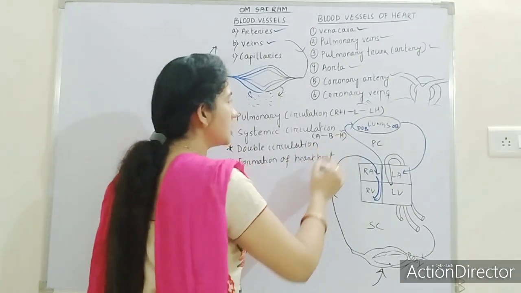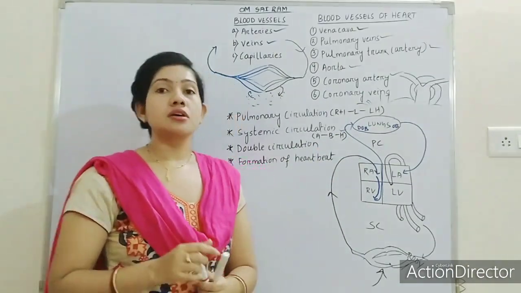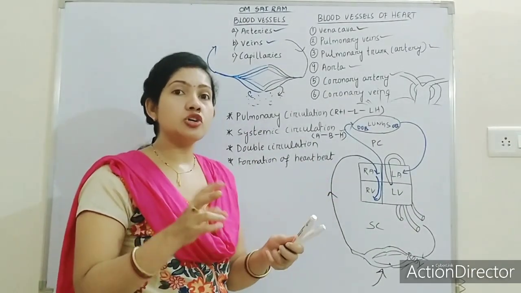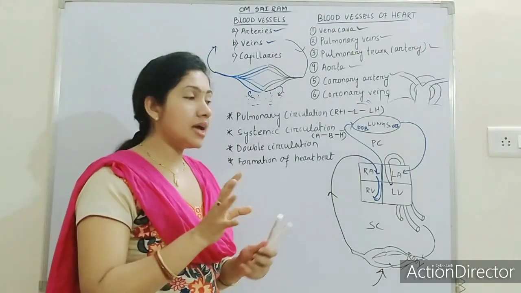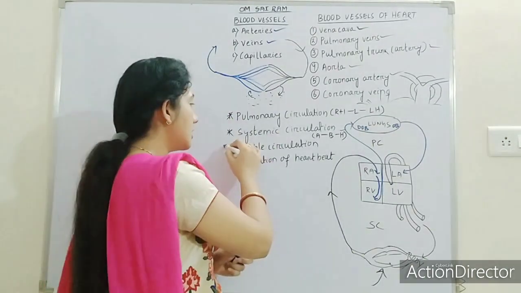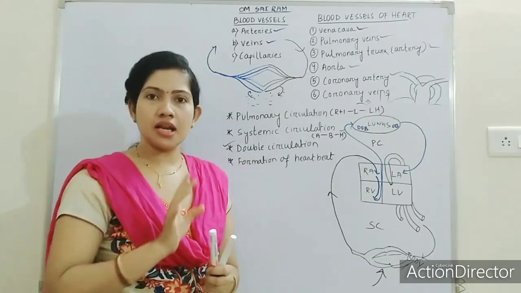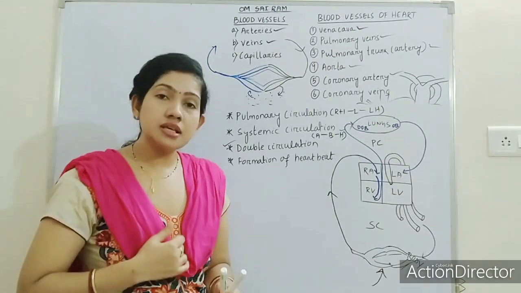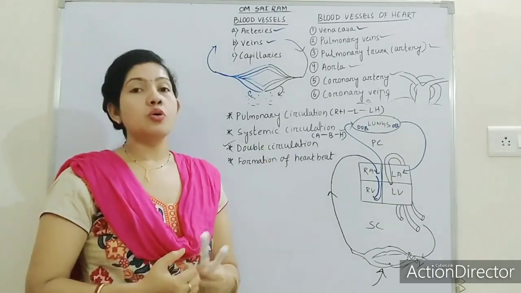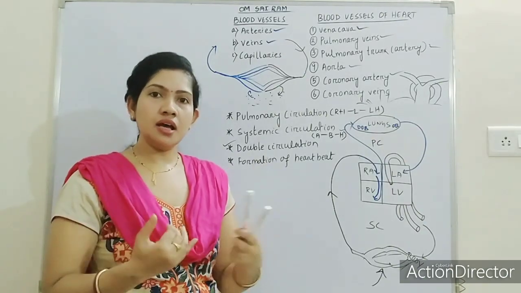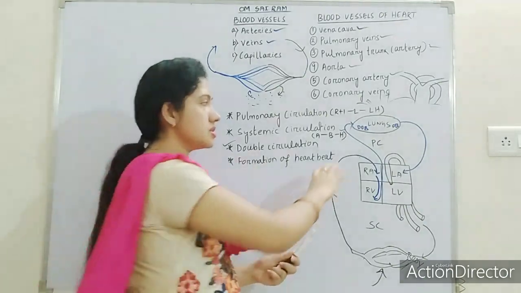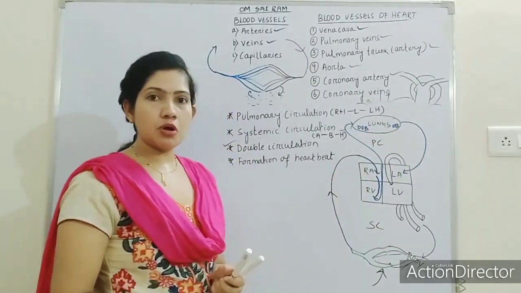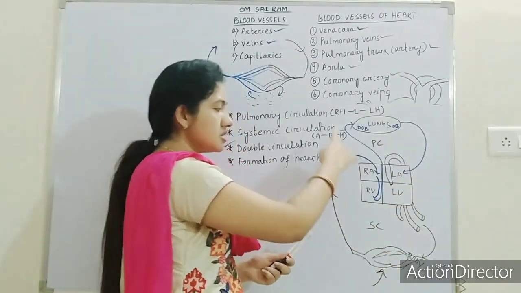So this is the what? Systemic circulation. Got it? So here one thing you can mark: blood is coming to the heart twice. That's why this kind of circulation is known as double circulation. This one I already said in the last class. So double circulation is a circulation in which the heart is receiving blood twice, once the oxygenated blood, once the deoxygenated blood. So this is clear about pulmonary circulation and systemic circulation. Just see, the blue mark is the pulmonary circulation, and the black one is the systemic circulation.